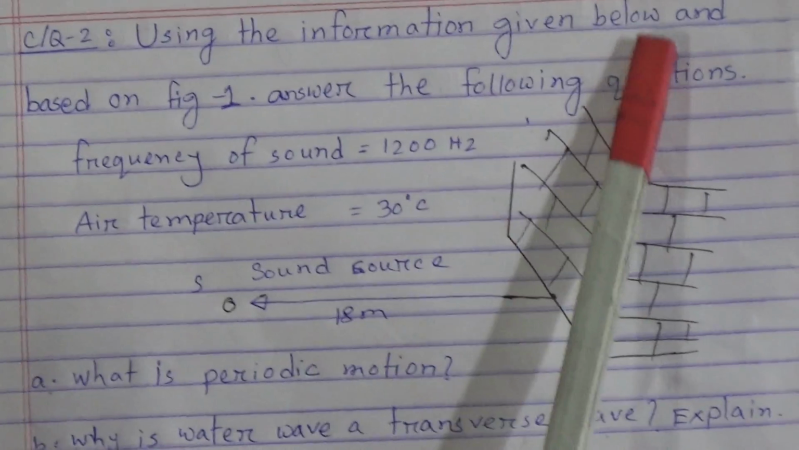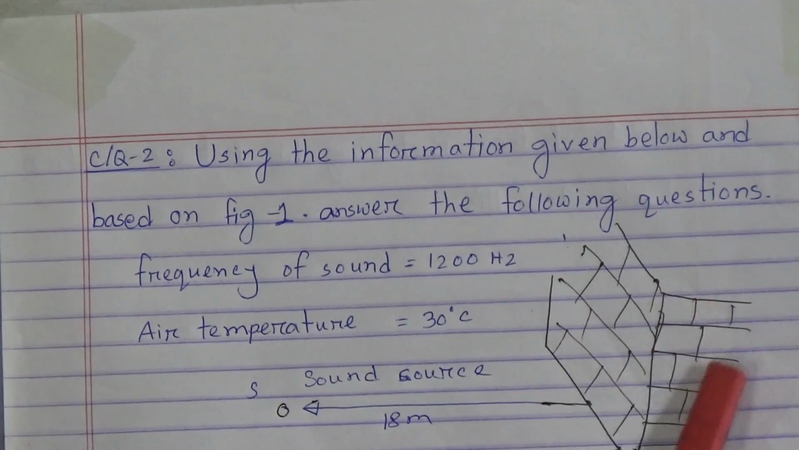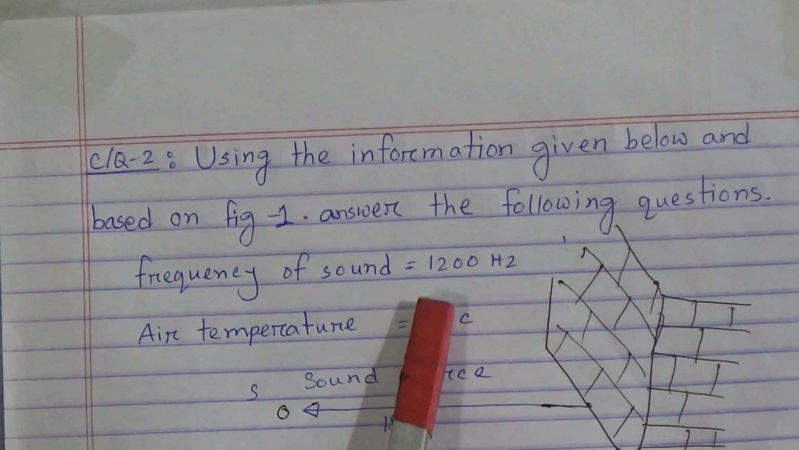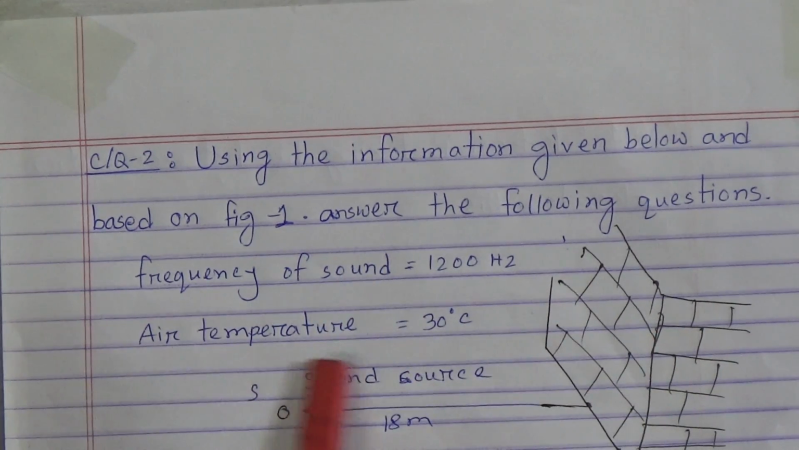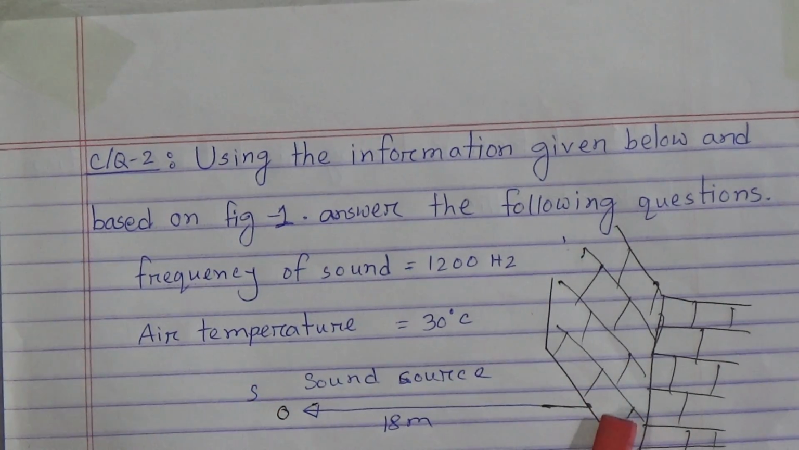Using the information given below and based on figure 1, answer the following questions. My dear students, this is the stem, this is the figure of a wall. The given frequency of sound is 1200 Hertz and the air temperature is 30 degrees centigrade. S is the sound source, and from the sound source to this wall the distance is 18 meter.